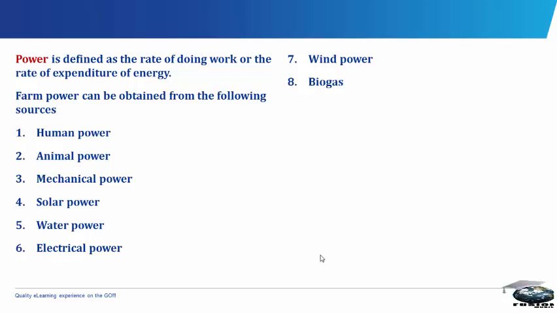Precautions to be observed when using draught animals are: one, you should treat animals fairly to prevent them from being hostile. You should apply a muzzle. You should not overwork the animals. You should keep them in a healthy environment. Feed and provide them with adequate water, and the best time to use them to work is early in the morning or in the evening.